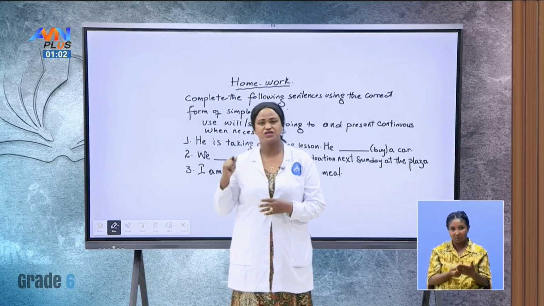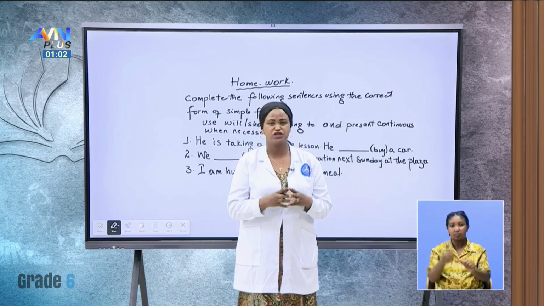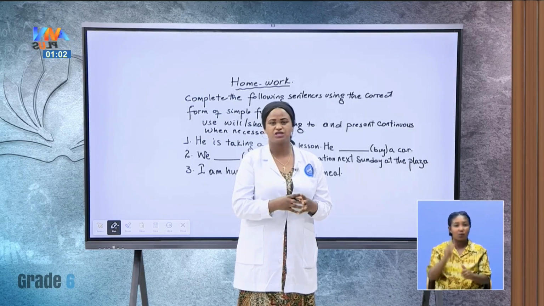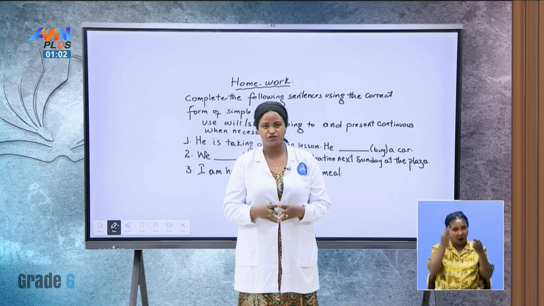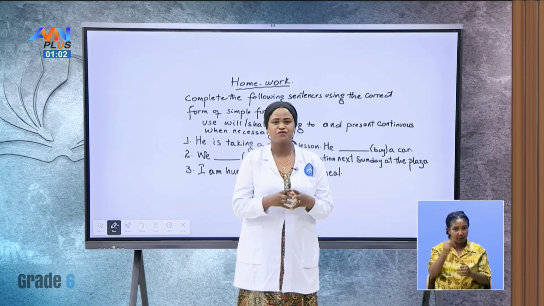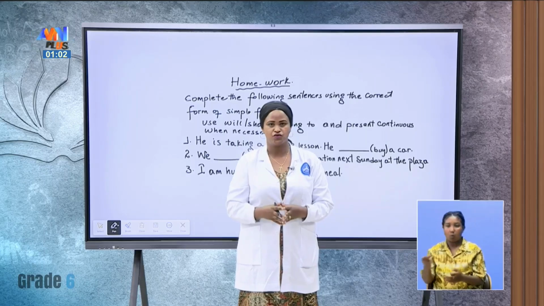When we use present continuous for a future action, it is for an action which is arranged. Arranged means when it is fixed by time and place, or one of the two.